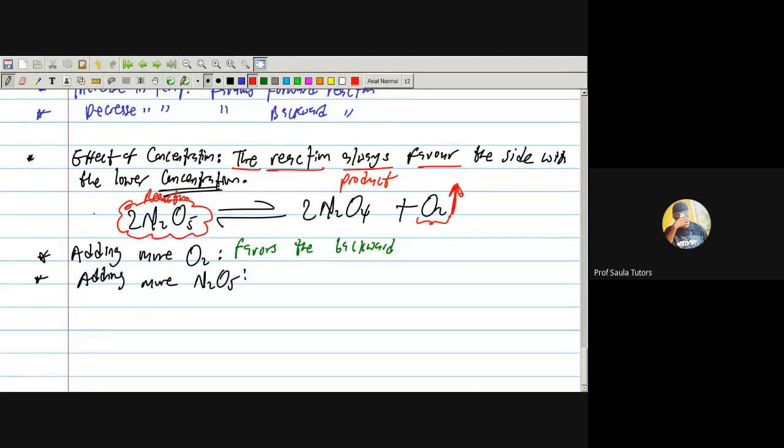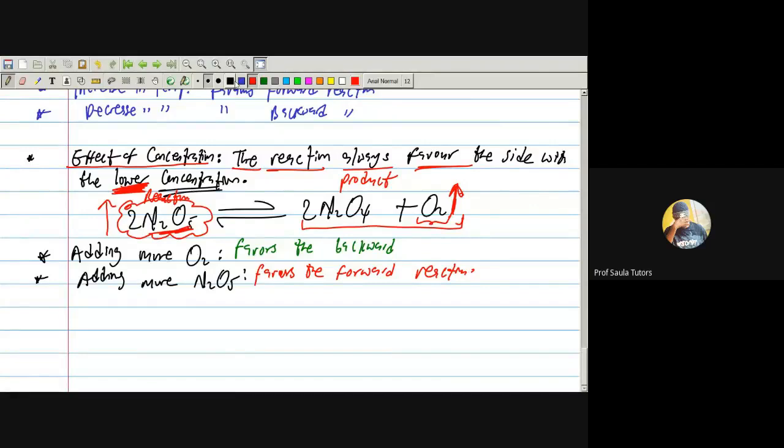It means that the concentration of the reactant will be increasing. So this one will be of higher concentration. And don't forget, when we are doing effect of concentration, it will always favor where we have lower concentration. I'm adding more of this. This is already higher. The part with the lower concentration is the what? Reactant. So it favors the forward reaction. That's it.